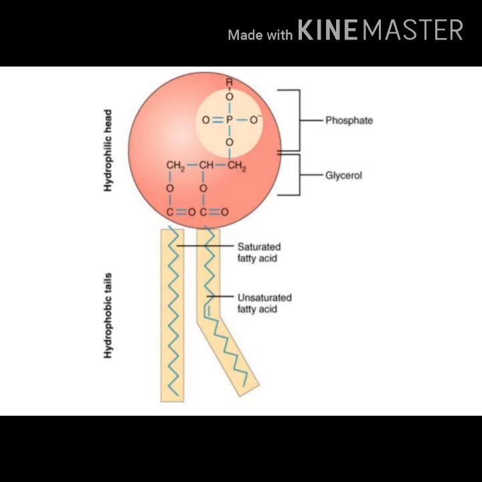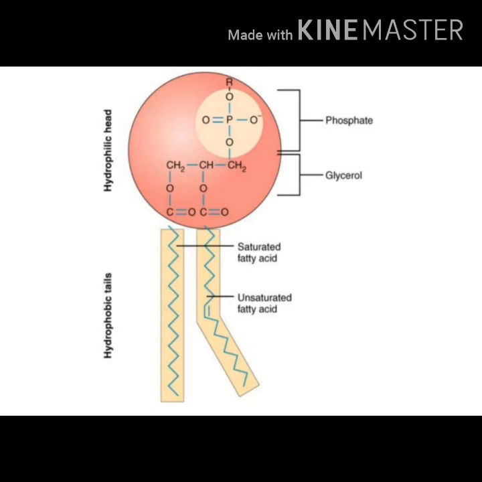If you see the figure shown here in this video, you can see the hydrophilic head which contains phosphate and glycerol, while the hydrophobic tail contains saturated and unsaturated fatty acid chains.